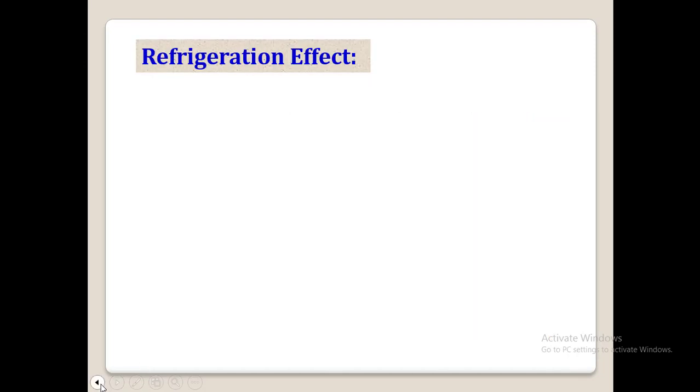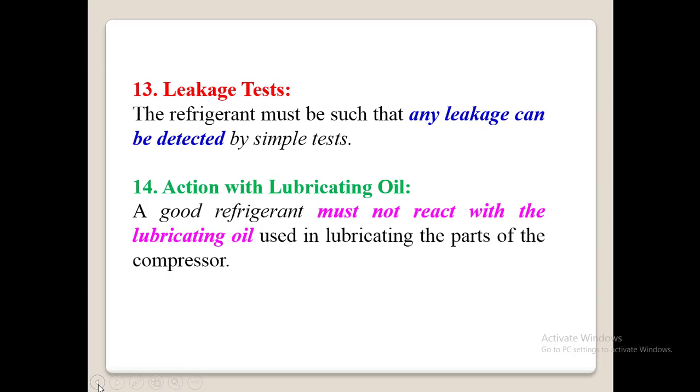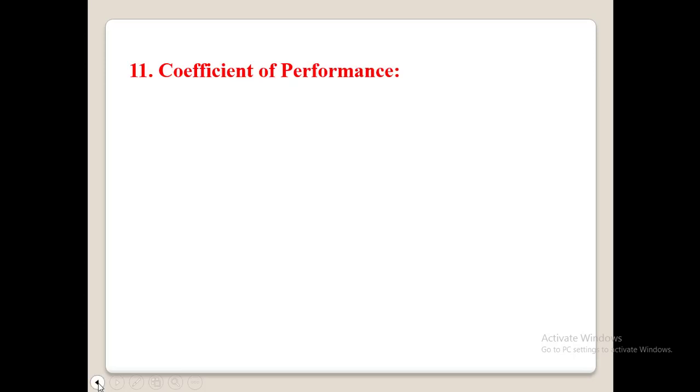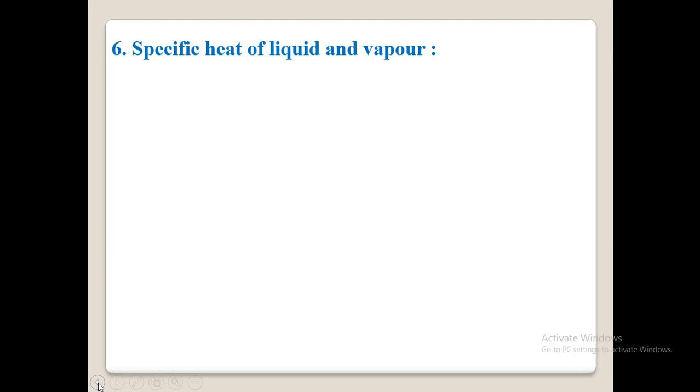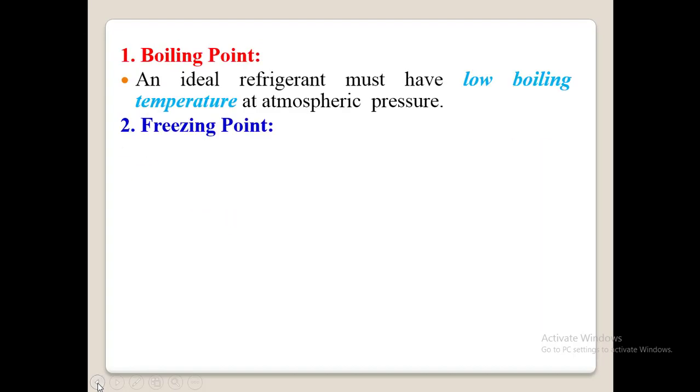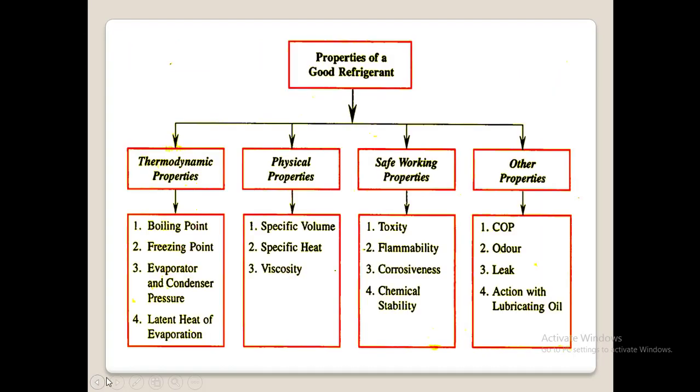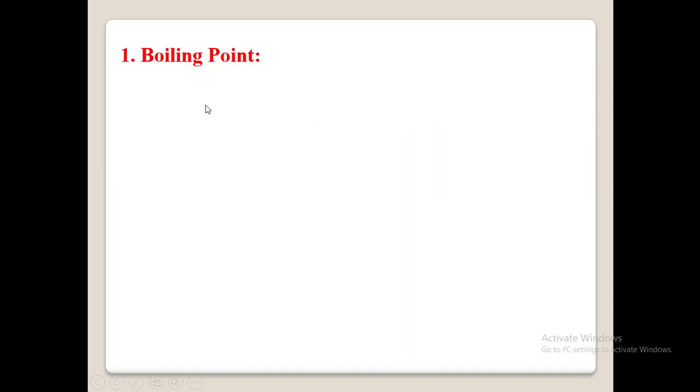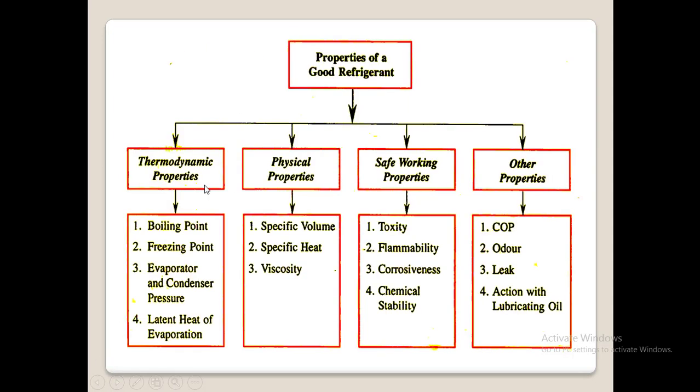So these are all the important properties of this refrigerant. So let us go back again, and we will discuss all those important properties of that refrigerant. Then we will finish off today's session. So again, as I said, the properties will be classified under 4 categories. Remember that: thermodynamic properties, physical properties, safe working properties, and other properties.